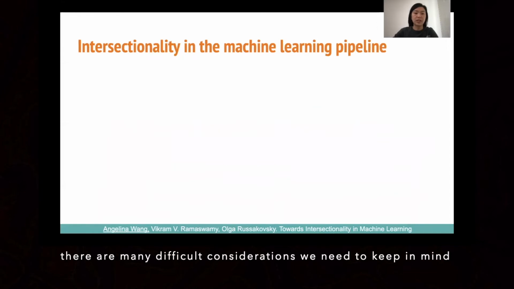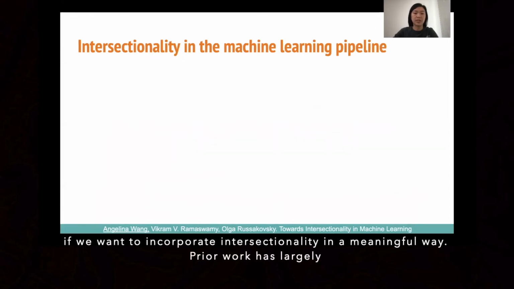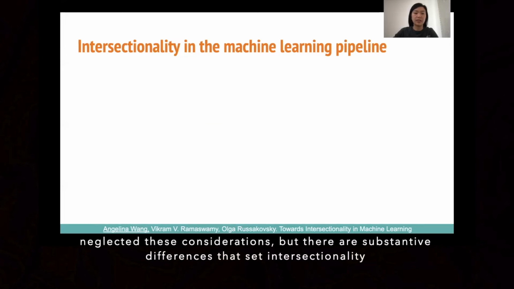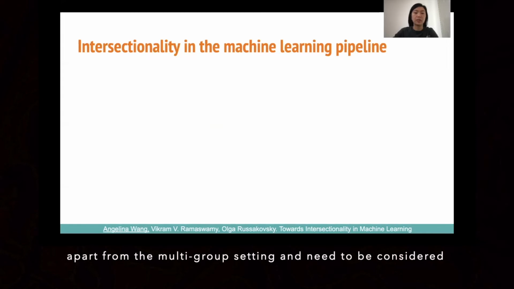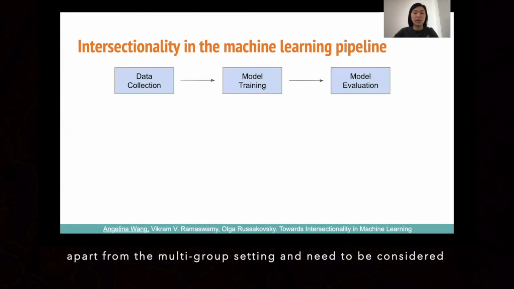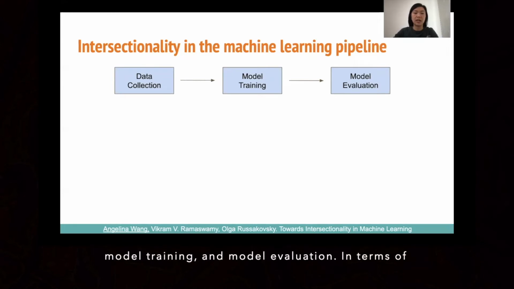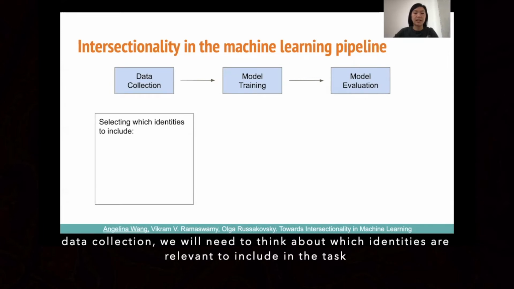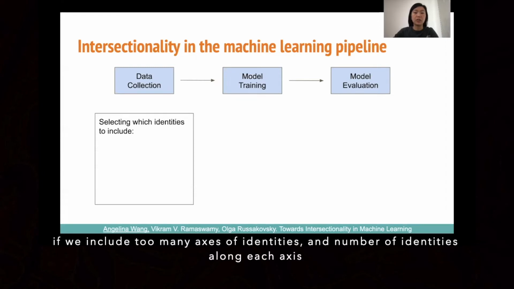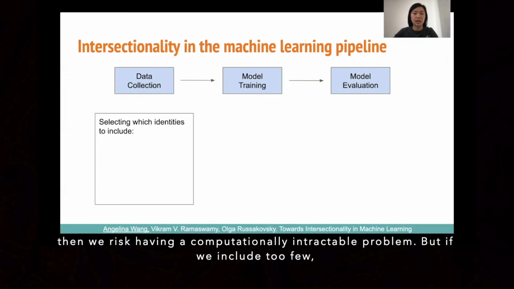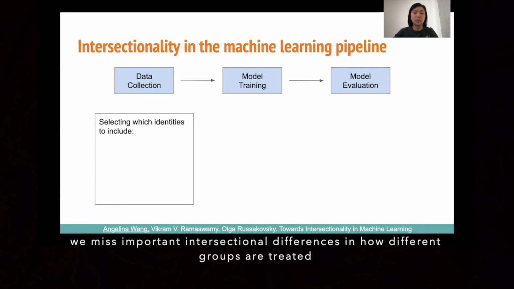There are many difficult considerations we need to keep in mind if we want to incorporate intersectionality in a meaningful way. Prior work has largely neglected these considerations, but there are substantive differences that set intersectionality apart in the multi-group setting and need to be considered. We begin by imagining a very simplified version of the machine learning pipeline, with the steps of data collection, model training, and model evaluation. In terms of data collection, we will need to think about which identities are relevant to include in the task. If we include too many axes of identities and numbers of identities along each axis, we risk having a computationally intractable problem. But if we include too few, we miss important intersectional differences in how different groups are treated.